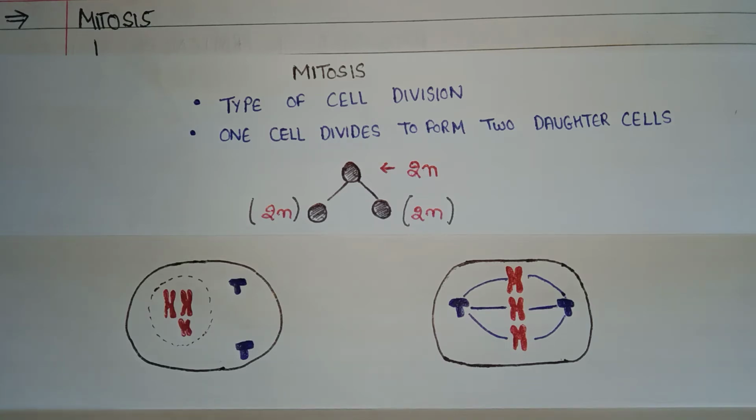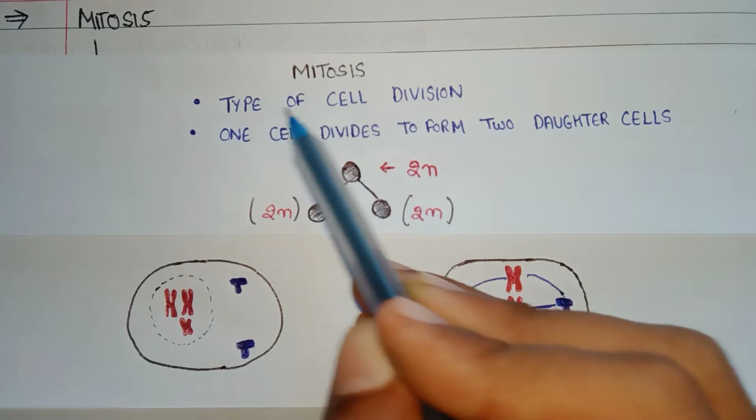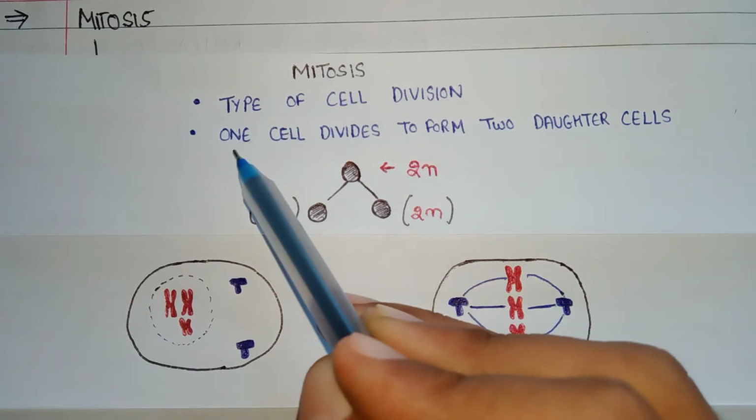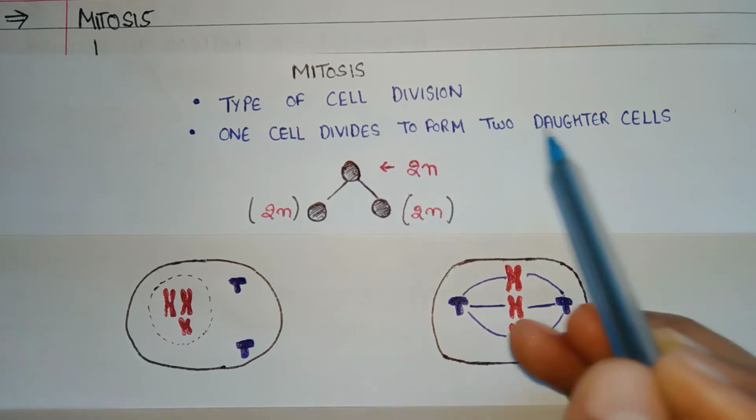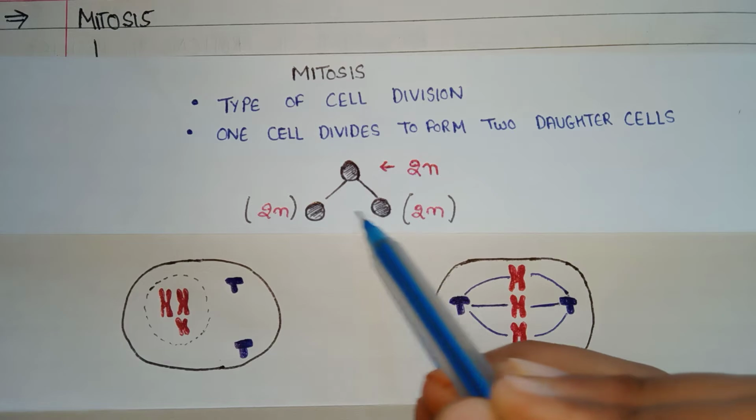Mitosis. In this video, we are going to learn about mitosis. Mitosis is a type of cell division in which one cell divides to form two daughter cells. Like this, one cell divides to form two daughter cells.